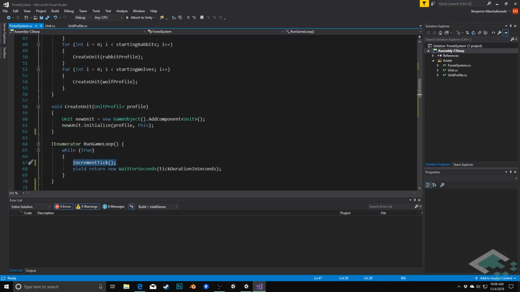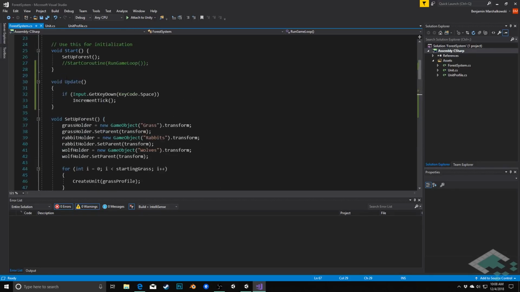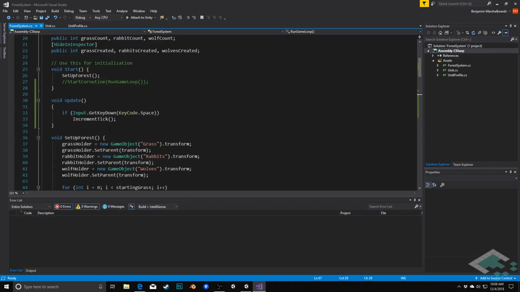The second thing that I did was that up here at the top, I created an update method. And in there, I simply did an if check to say if the spacebar is being pressed down, then we'll increment tick as well. So that just gives me the opportunity to press the button and move forward 1 step, but we're not going to keep going and things won't continue changing and snowballing until I want them to. Lastly, in our start method, I simply commented out the start coroutine so that we're not even starting with that running every single frame. Instead, it only happens when I choose to increment it manually.